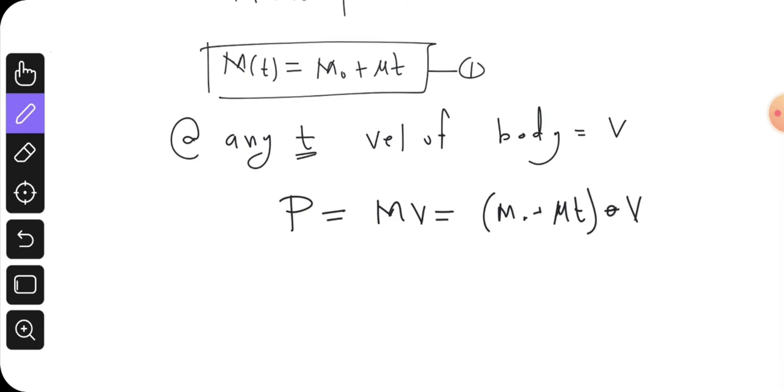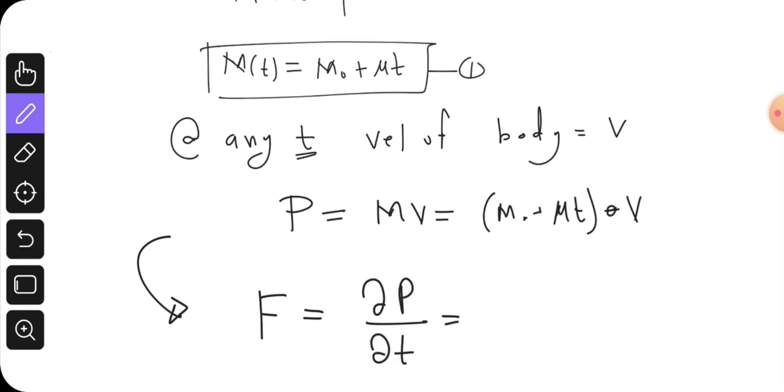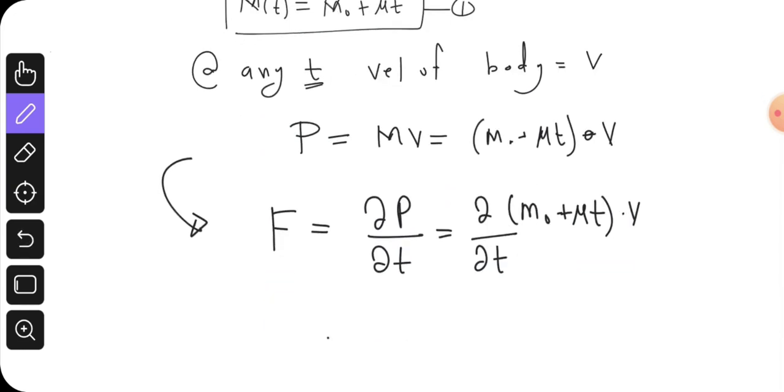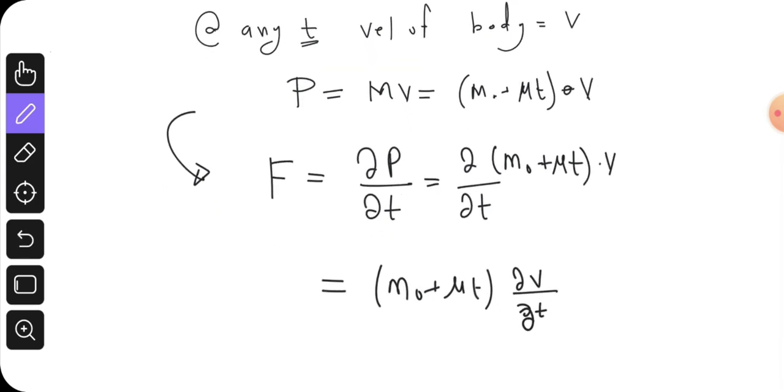The body is experiencing a constant force, and we know that force is equal to the rate of change of momentum. If we place the value of p here, it will be F equals d by dt of m naught plus mu t into v. Differentiate it: exclude the first one, it gives m naught plus mu t into dv by dt, plus, excluding v now, it becomes mu v.